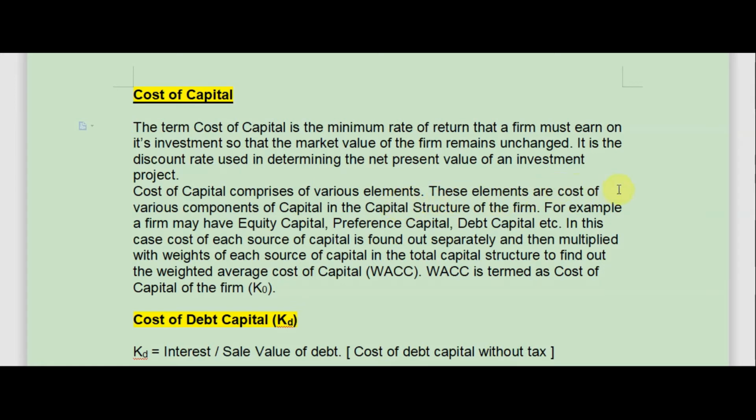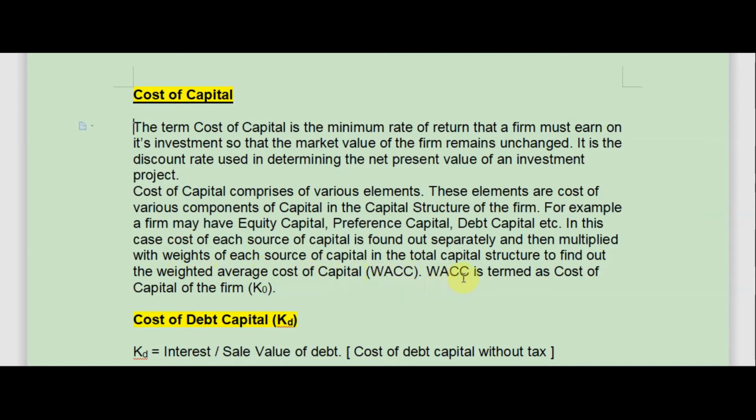These elements are cost of various components of capital in the capital structure of the firm. For example, a firm may have equity capital, preference capital, debt capital, etc. In this case, cost of each source of capital is found out separately and then multiplied with weights of each source of capital in the total capital structure to find out the weighted average cost of capital or WACC.